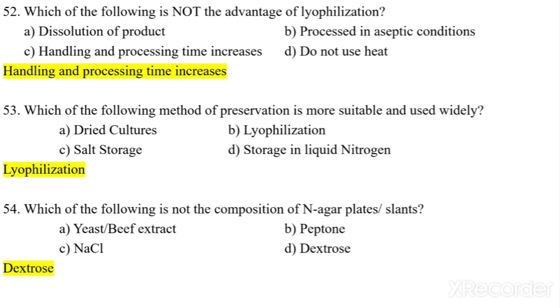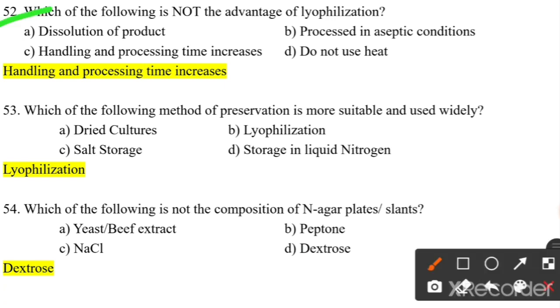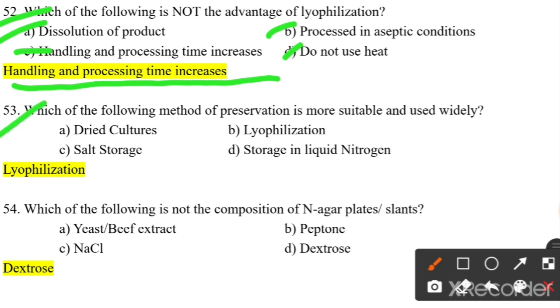Which of the following is not an advantage of lyophilization? Dissolution product, process in aseptic conditions, handling and processing time increases, do not use heat. So handling and processing time increases is not an advantage of lyophilization, while it is a disadvantage. Which of the following methods of preservation is more suitable and used widely? Dried cultures, lyophilization, salt storage, storage in liquid. So lyophilization is used widely for the preservation of microbes.